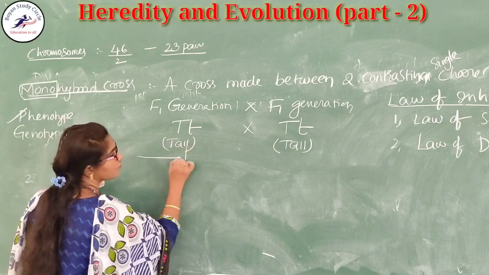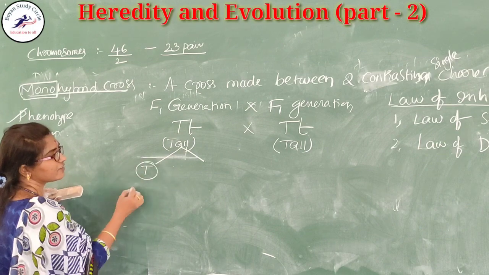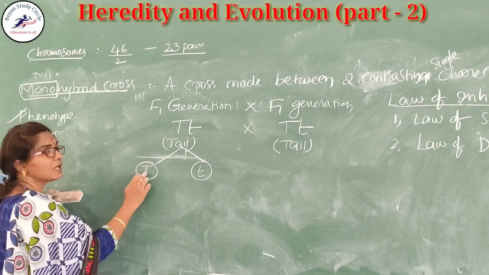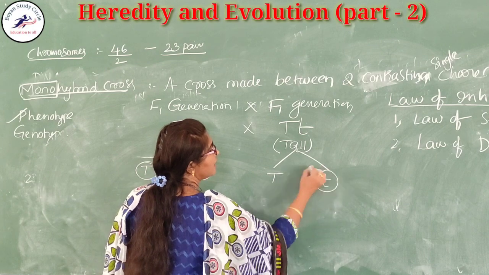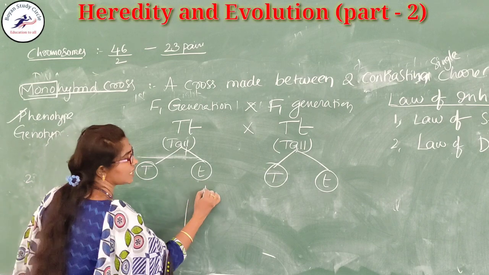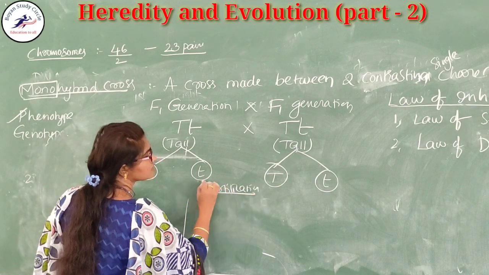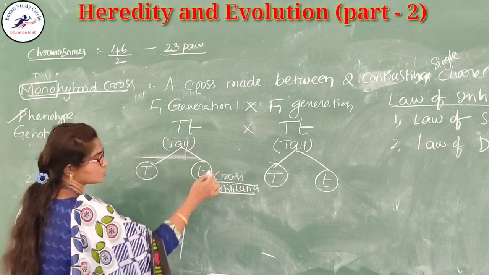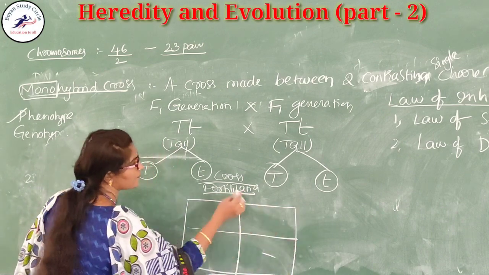Again here also the same is followed. What happens? Law of segregation: during the gamete formation, capital T, small t, the gametes present here get separated. Here also they get separated. So when they do fertilization, that means the cross, these two come together, and then how are the phenotypes and genotypes obtained?